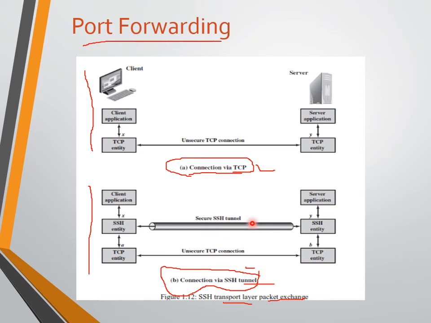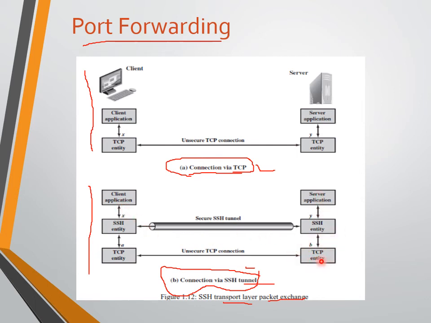It is configured so that the SSH transport layer protocol establishes a TCP connection between the SSH client and the server entity.